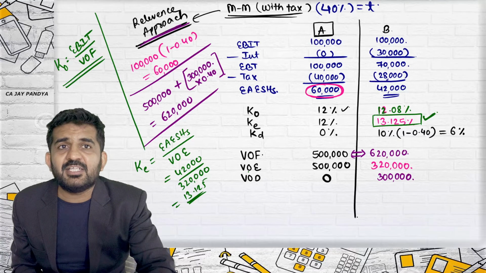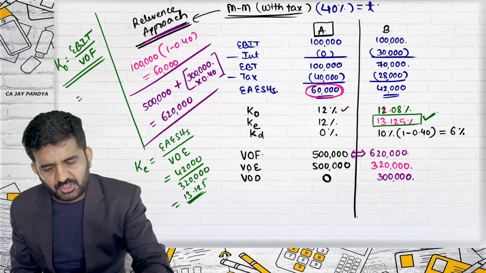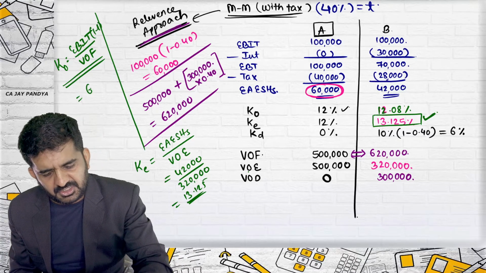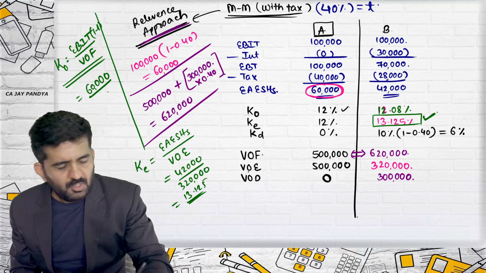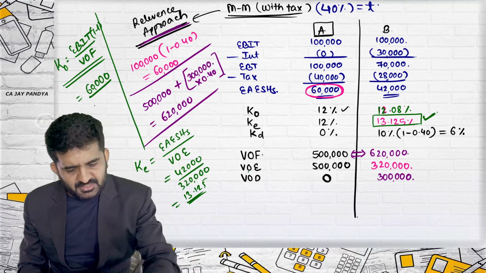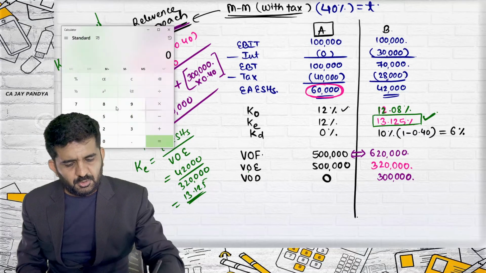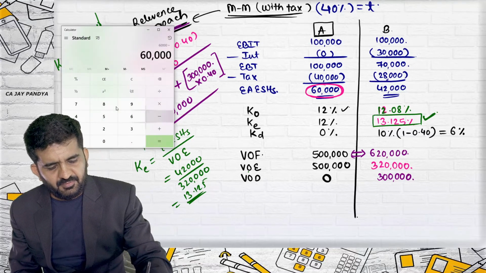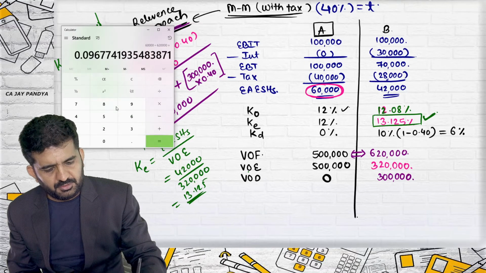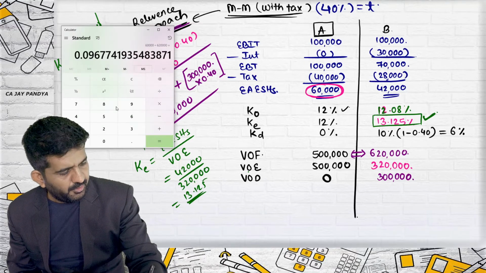So whenever there is taxation, you need to multiply by 1 minus T. EBIT into 1 minus T is 60,000. What is value of firm in our case? 6,20,000. 60,000 divided by 6,20,000 is 9 point.